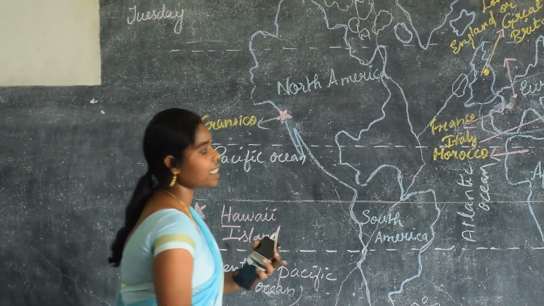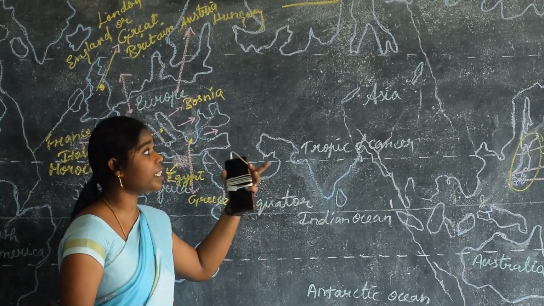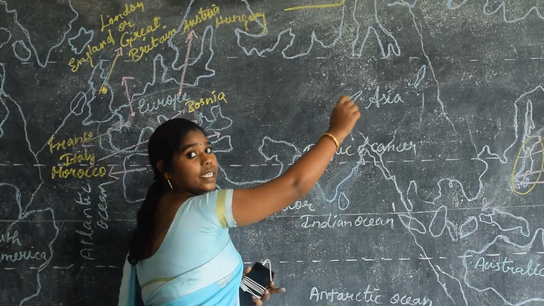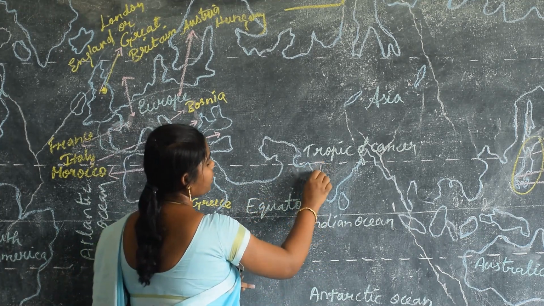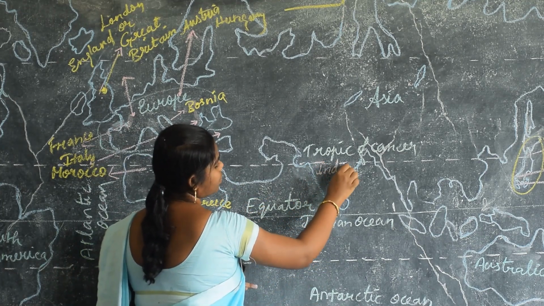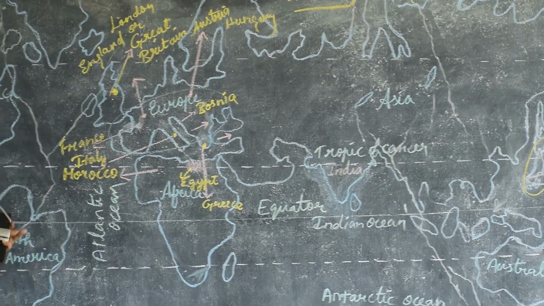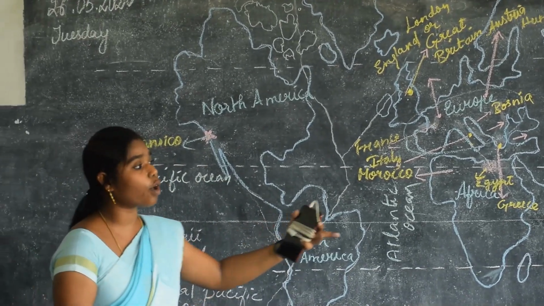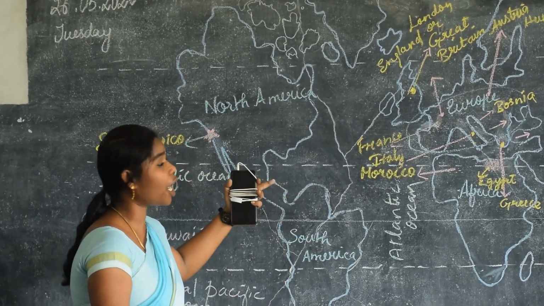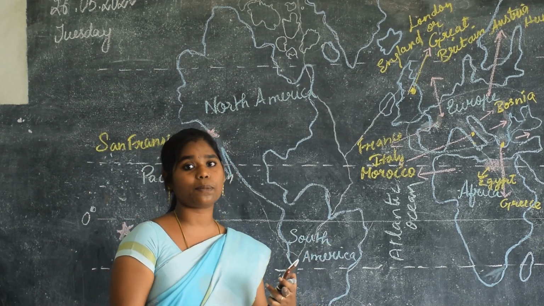The last one is India, our country. Do you know India is in which continent? Yes, it is in the Asia continent. Where is India? Yes, this is India. Do you understand all these places? So which is the clue word for this map? Yes, the 7 continents are your clue for all these places. If you know the 7 continents thoroughly, then only it is easy to write all these places.